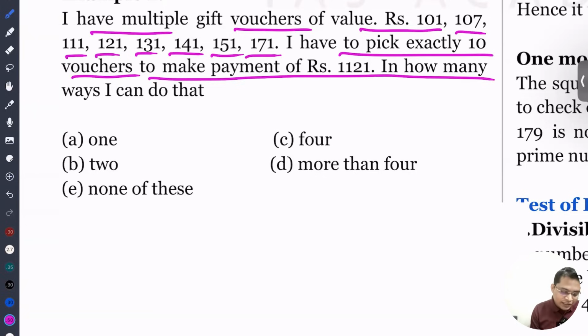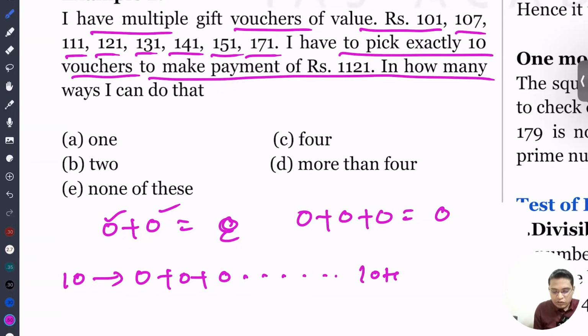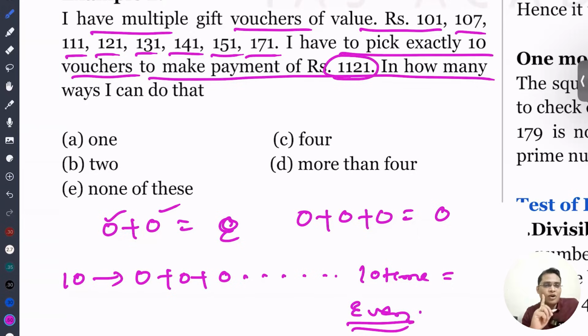Look, there are 10 odd numbers. I know that odd plus odd equals even. So if you are adding odd numbers an even number of times, you get an even number. Here we are selecting 10 odd numbers, so 10 times addition of odd will be an even number. But it is saying that by adding 10 numbers, we need to get an odd number. So it is not possible.